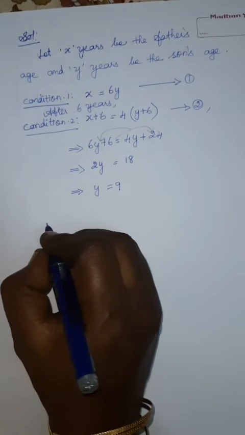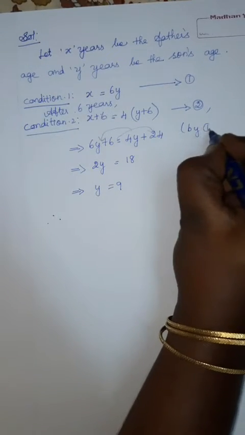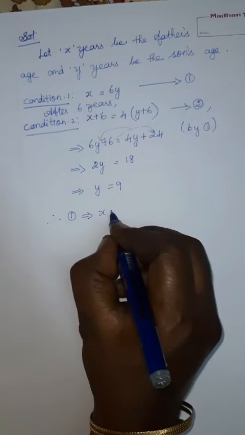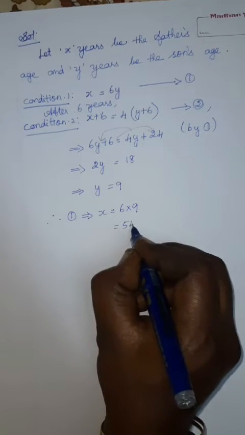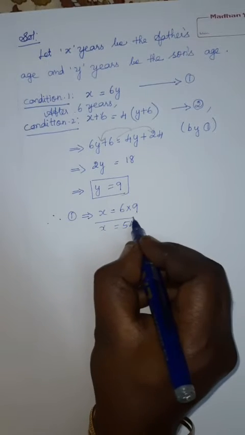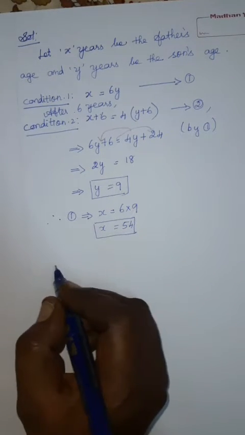What about the father's age? Therefore, equation 1 implies x is equal to 6 into 9, that is 54. Okay, so we got the y value and x value. We can write the answer for this question.